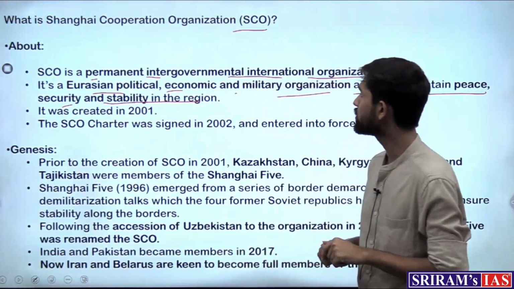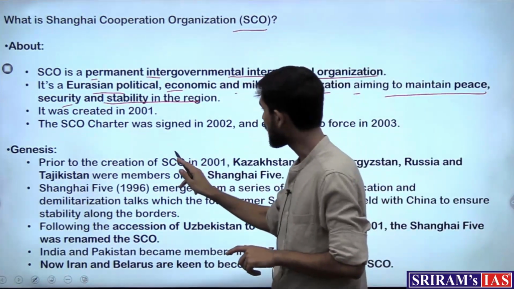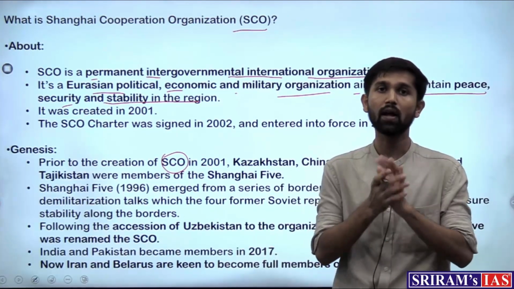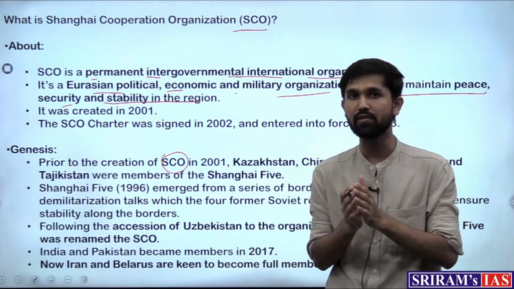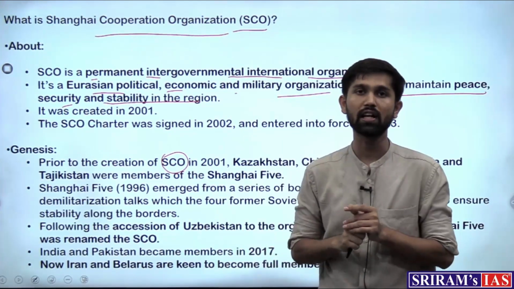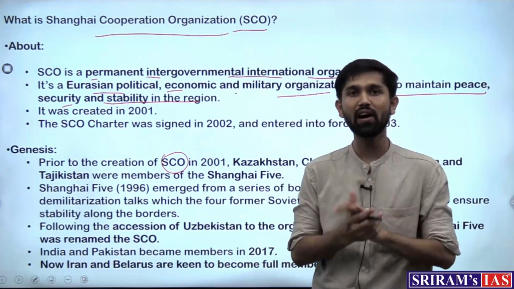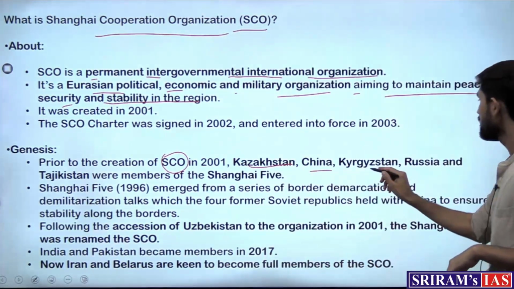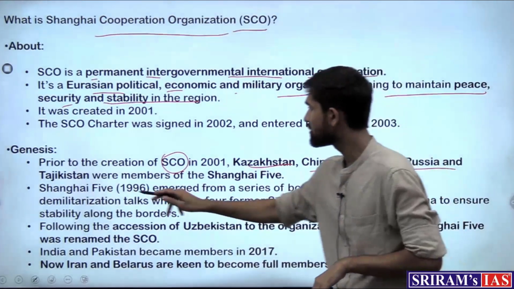So talking about the developments, the Shanghai Cooperation Organization was initially created in 2001, where it was known as the Shanghai 5. Earlier it was not known as the Shanghai Cooperation Organization. Why? Because there were only 5 members. Which were those 5 members? Kazakhstan, China, Kyrgyzstan, Russia and Tajikistan.